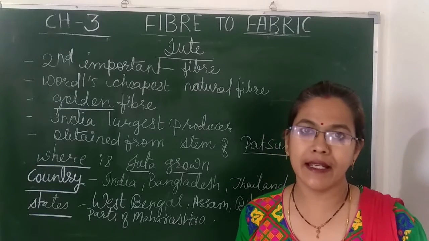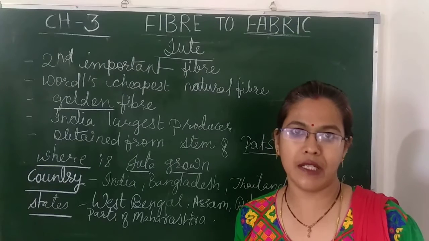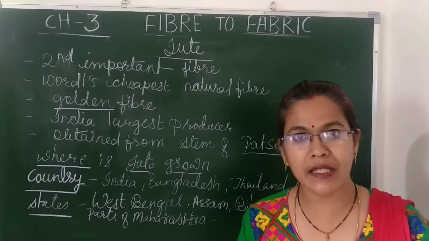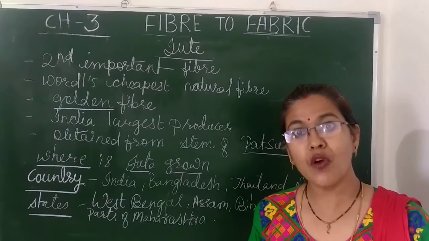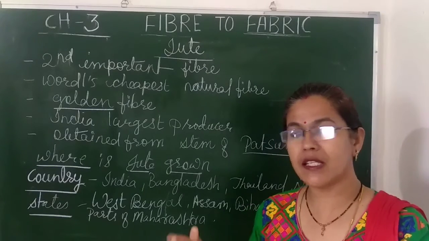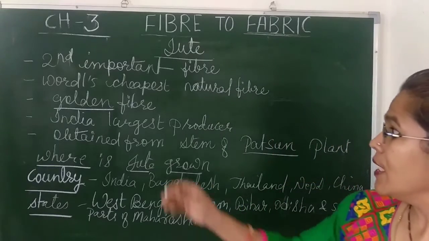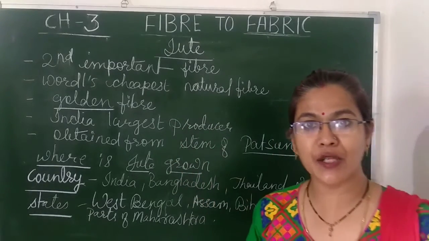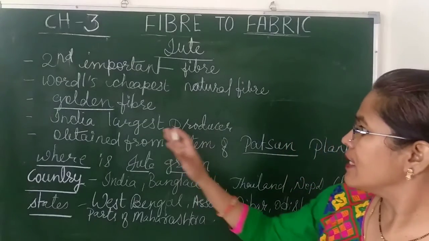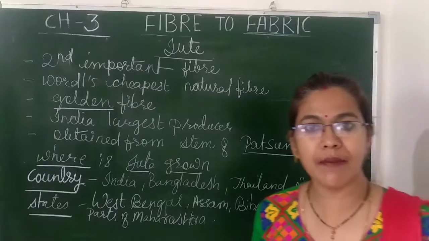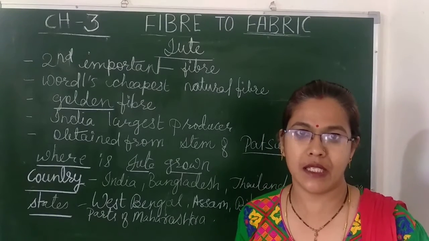And the second thing, the revenue it generates for India. We are exporting this jute fiber and we are getting the revenue. For this purpose also, it is a golden fiber for India. Now see, India is the largest producer of this jute fiber, and it is obtained from the stem of the jute plant, and the plant name is Patsan.